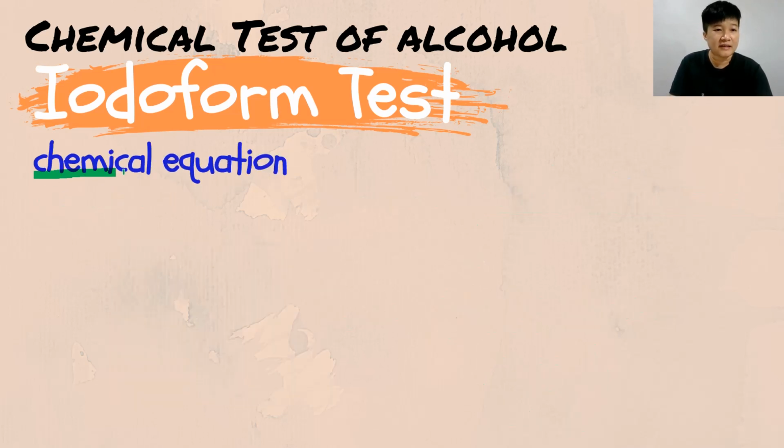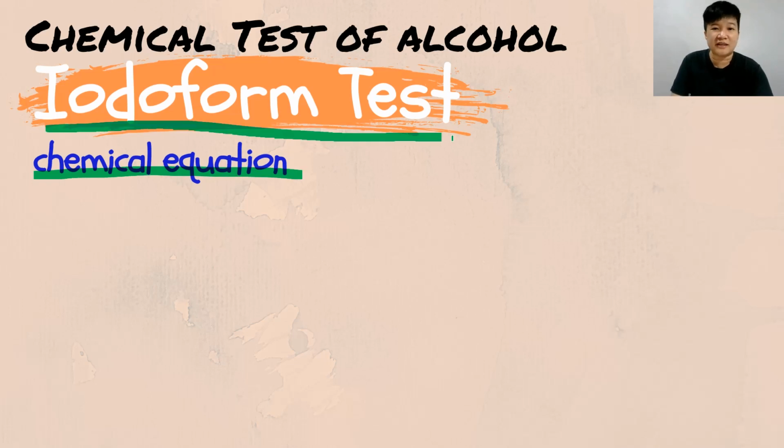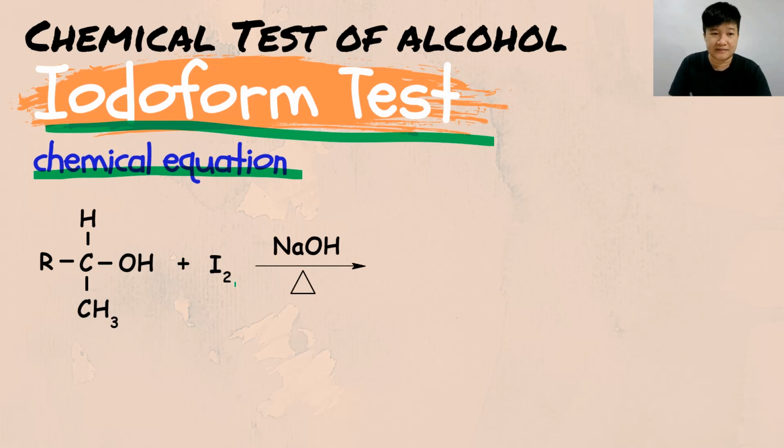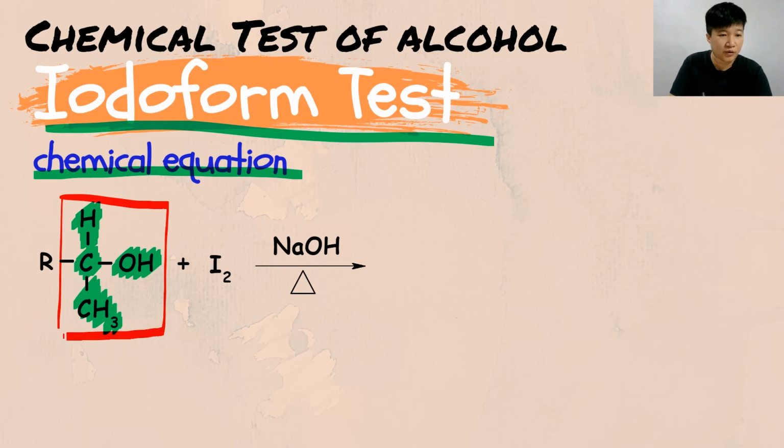Next, let's look at the chemical equation for this iodoform test. So the chemical equation will look something like this. Bear that in mind, the methyl carbonyl group that we want to focus on is the carbon that is holding the OH. The same carbon must be holding hydrogen and also CH3. This is the methyl carbonyl group that we are looking at.